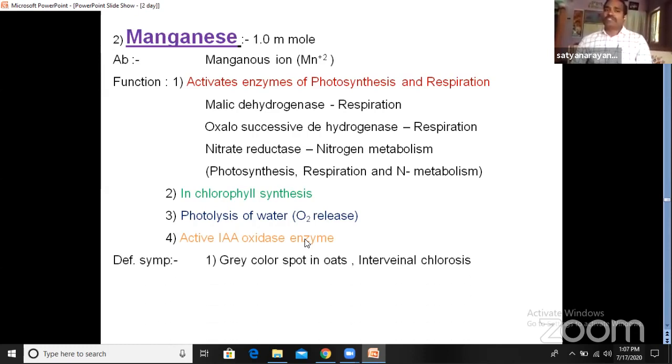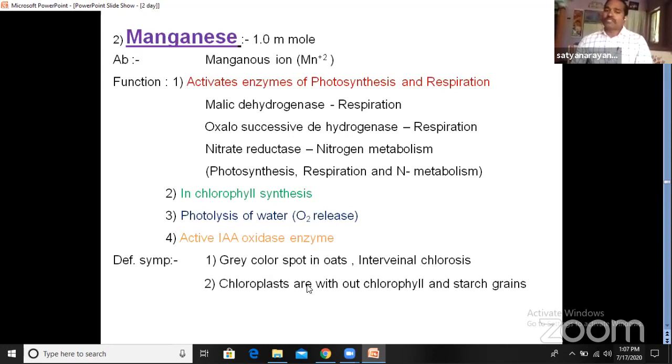Then what are the deficiency symptoms? If the manganese ion is not available to the plant in the required amount, we can find some deficiency symptoms. What are those deficiency symptoms? First, gray color spots in oats. That means these spots occur first on the leaf. Generally the leaves are green in color, but because of the deficiency of manganese, the leaf develops gray color spots. And intervenal chlorosis. That means the midvein and the lateral veins become yellowish in color. So it is called intervenal chlorosis.